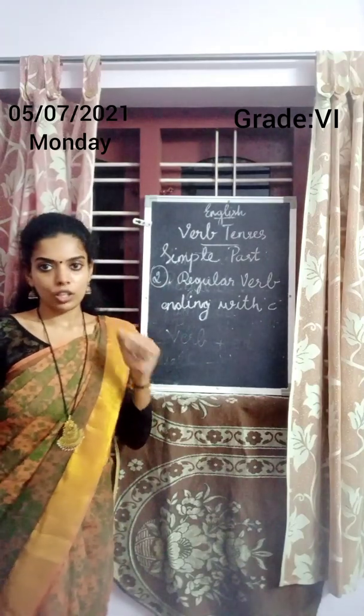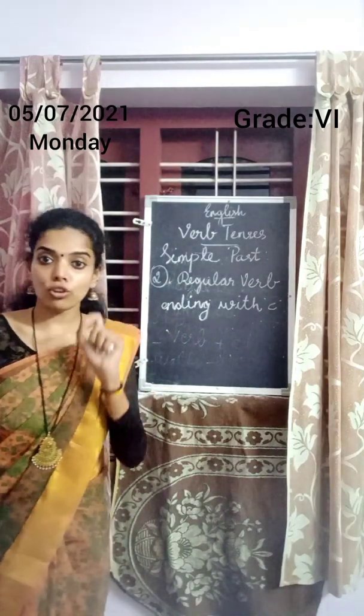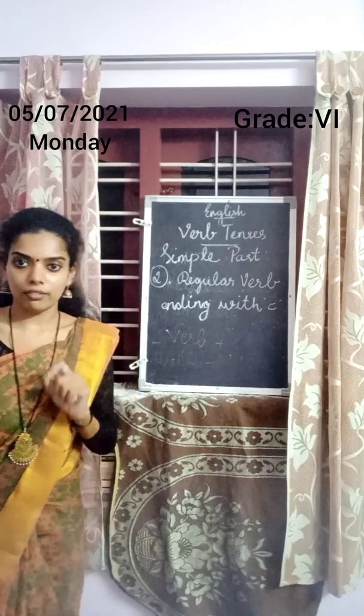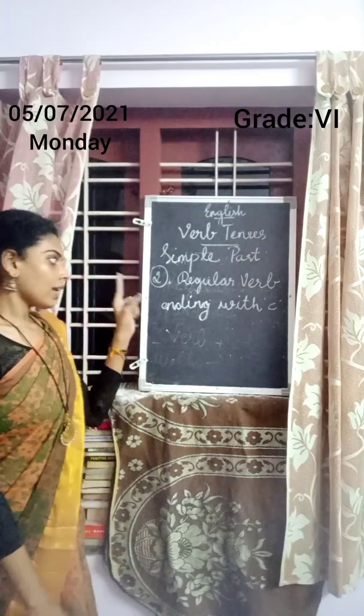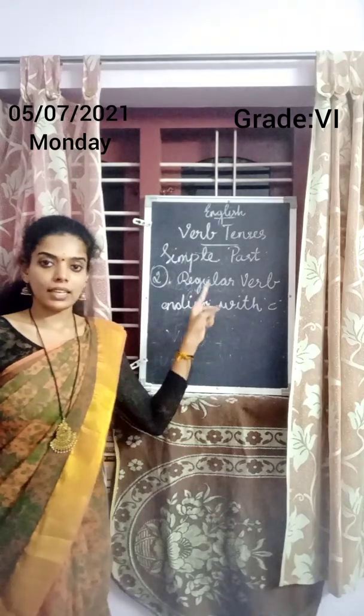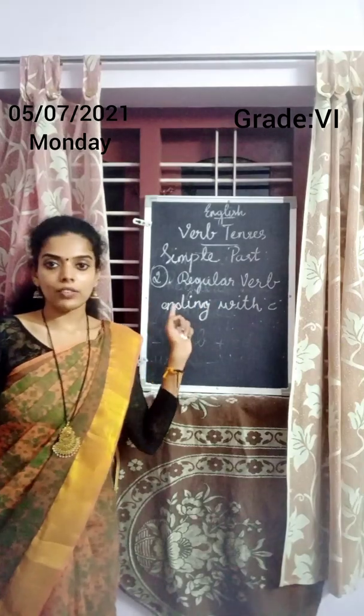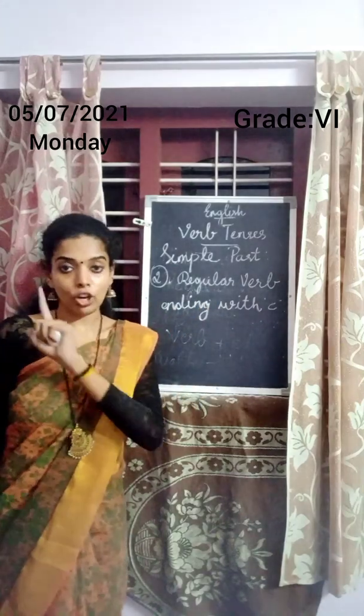No. Jump? No. Then, yeah, joke. Joke is a verb. It ends with E. So for a regular verb ending with E, we need to add D, not ED.